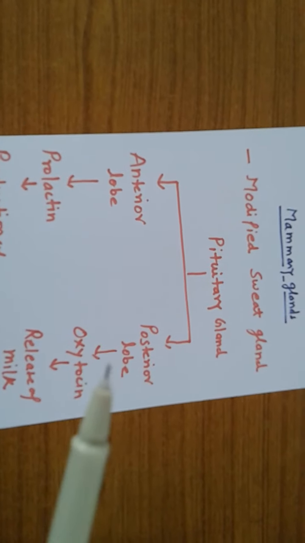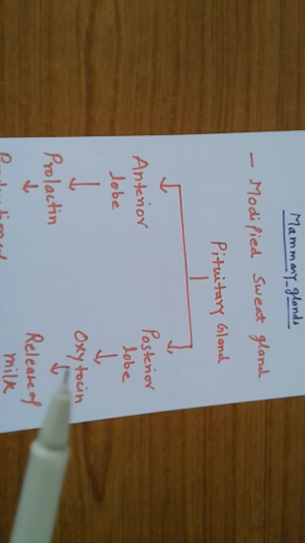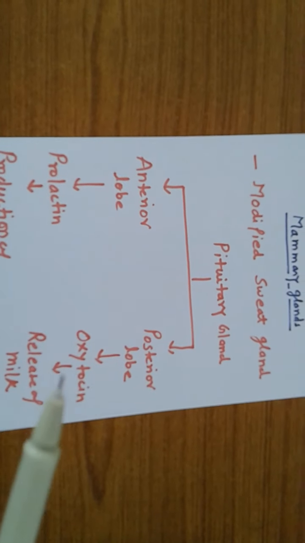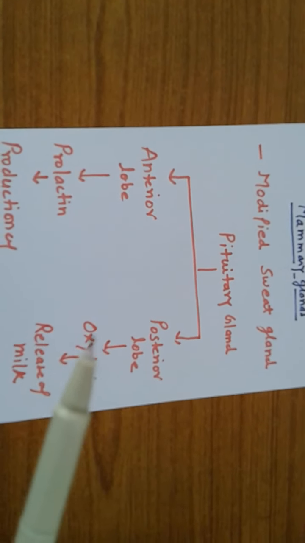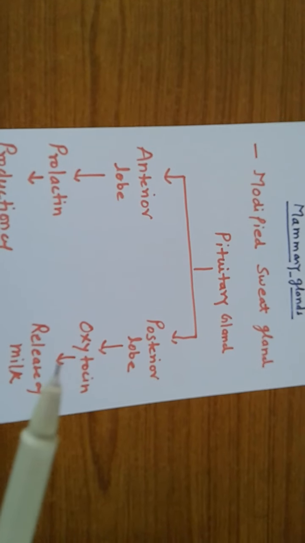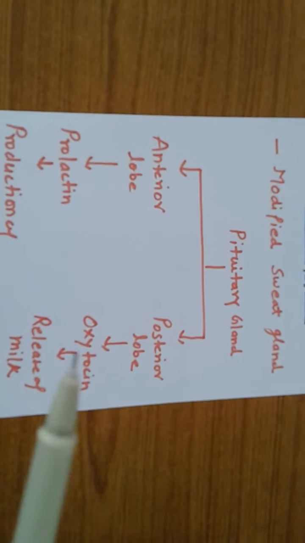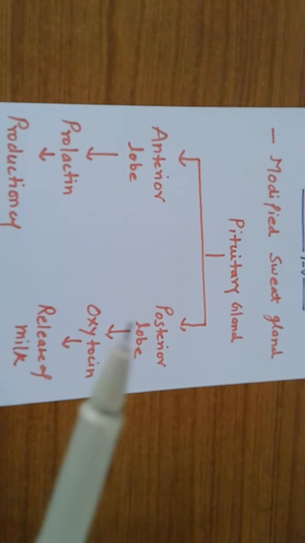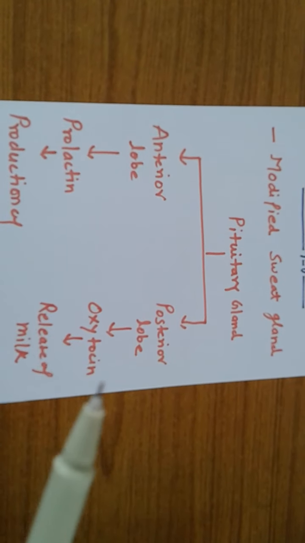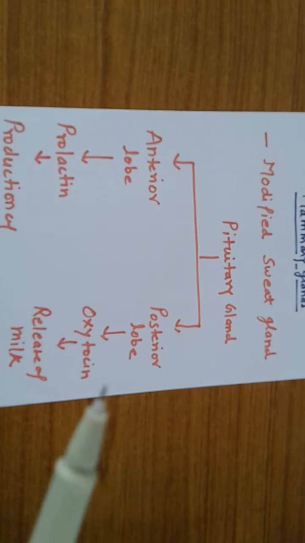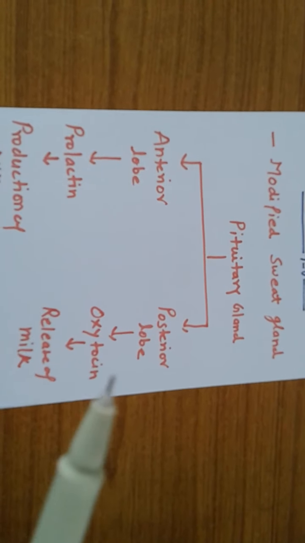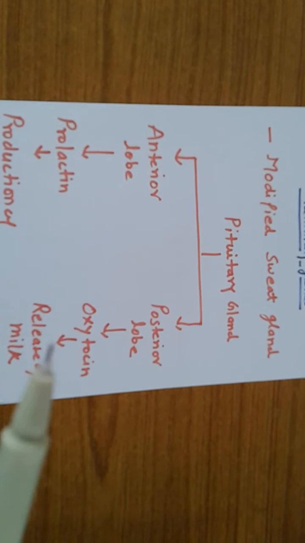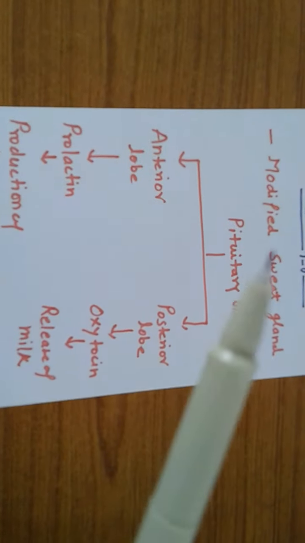And the posterior lobe of the pituitary also secretes the oxytocin hormone. Oxytocin is also called the childbirth hormone, and this hormone acts on the uterine myometrium cells and causes labor pain, due to which childbirth occurs. And this hormone is also responsible for the release of milk from the mammary gland.